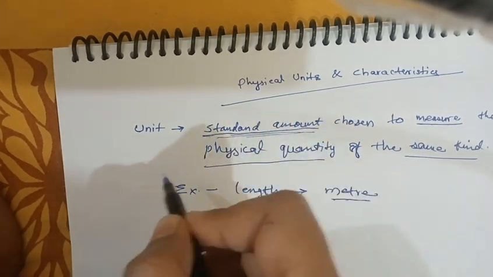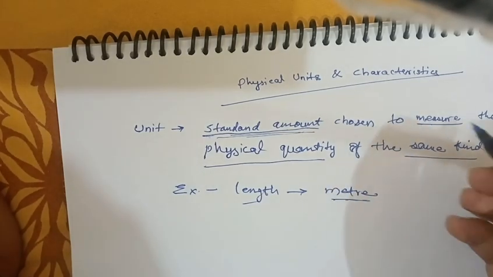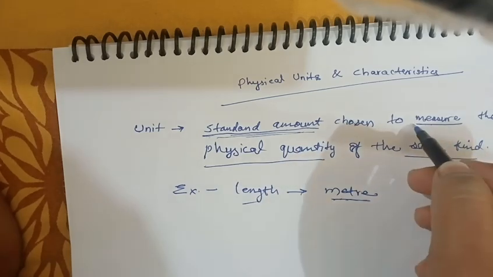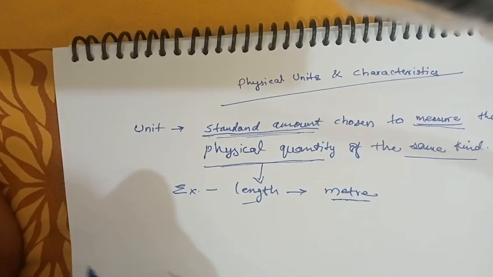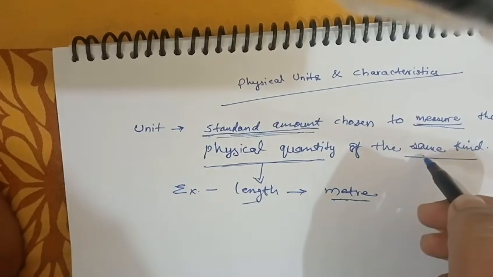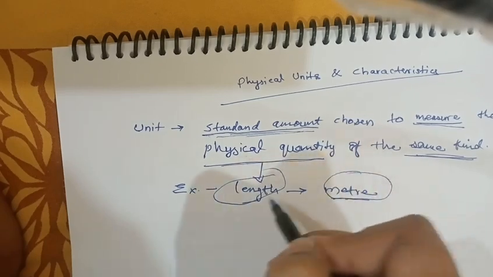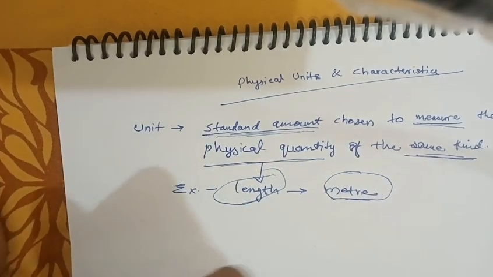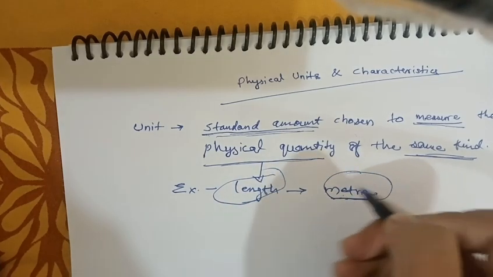There is a fixed amount of length in a meter. What is meter used for? It is used to measure the physical quantity, which is length. Of the same kind means length. Meter will always measure length. Meter cannot measure weight.